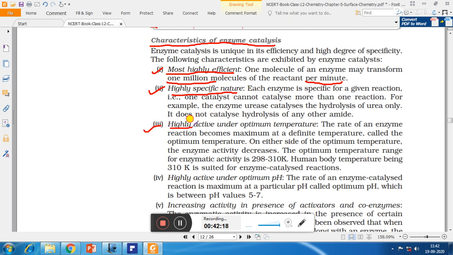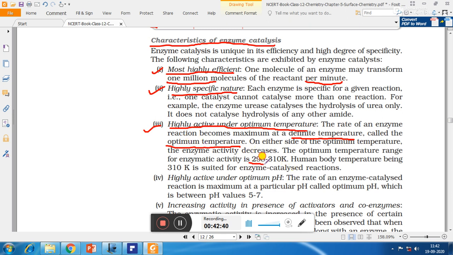Number 3, they are highly active under optimum temperature. The rate of enzyme reaction becomes maximum at a fixed temperature, and that fixed temperature is called optimum temperature. The optimum temperature of enzyme ranges from 298 Kelvin to 310 Kelvin.